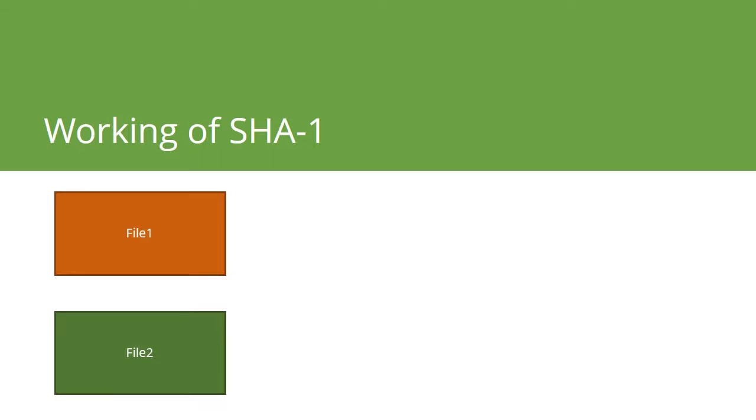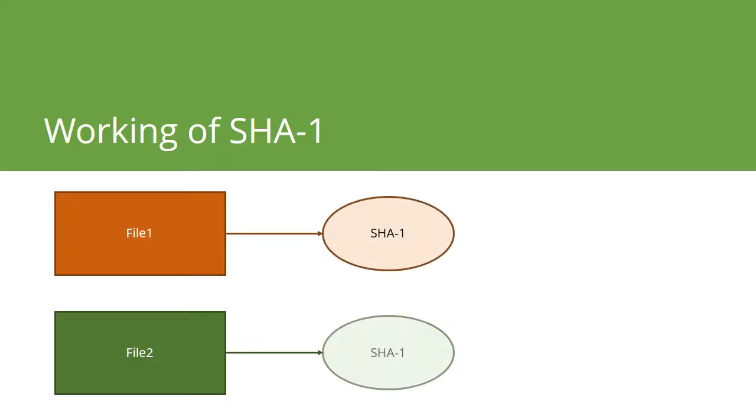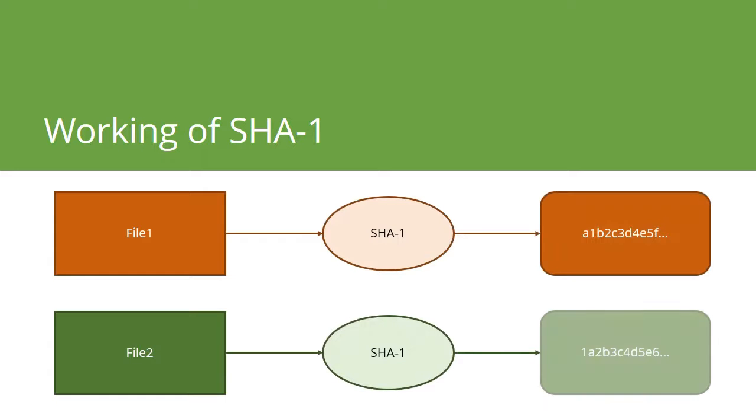Every file has a single SHA-1 output that is computed by executing the SHA function on the contents of the file. So if we compute SHA-1 on two files, there is supposed to be a guarantee that both files will have a different digest.